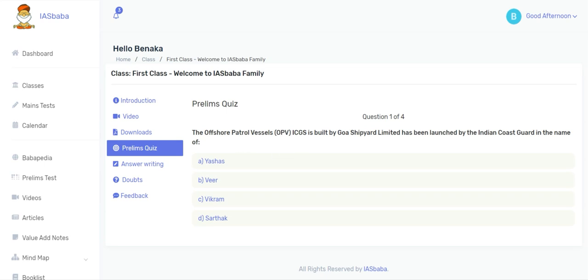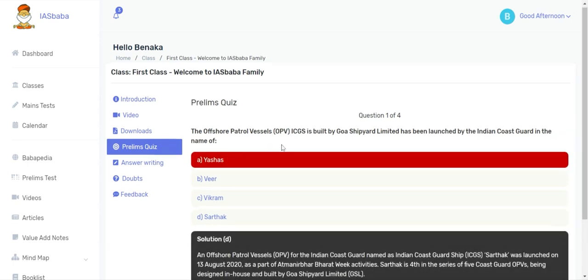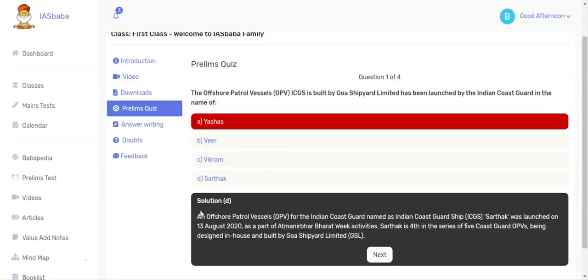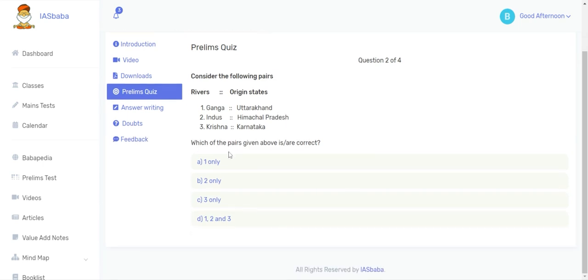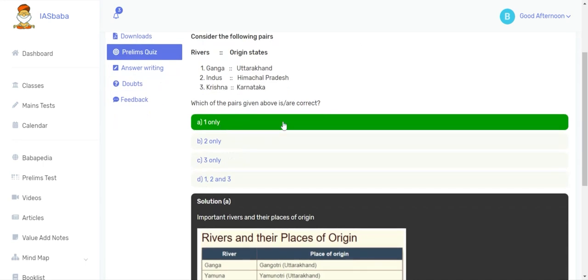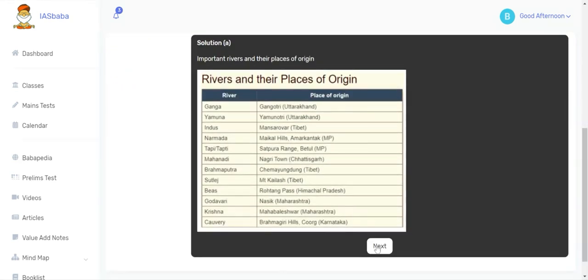Once you choose any option, it will display whether your option is correct or wrong, marking red for a wrong answer and green for a correct answer. You can click on next and repeat the steps. Since this answer was right, it has marked green. And as you can see below, solutions are also mentioned.